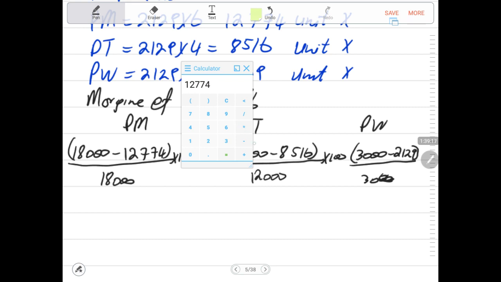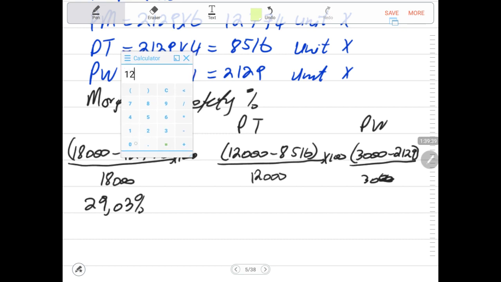Then it will be 18,000 minus 12,774 equals, divide by 18,000 equals, times by 100. We get to 29.03% for this one. The second one, it is 12,000 minus 8,516 equals, divide by 12,000 times by 100.